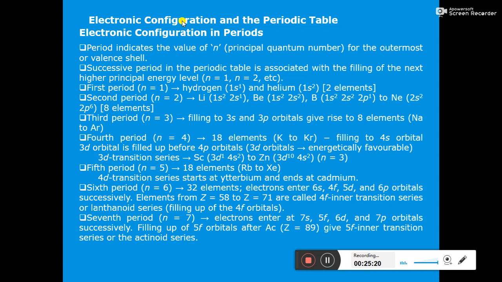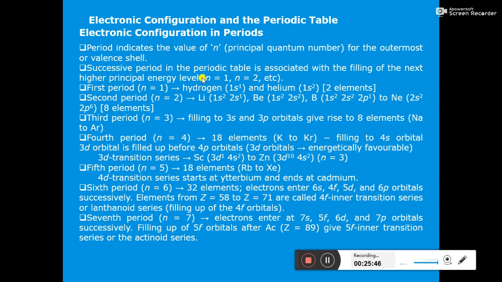Now next is electronic configuration in the modern periodic table. When we talk about electronic configuration in periods, the period indicates the value of n, the principal quantum number, for the outermost or valence shell. Successive periods in the periodic table are associated with the filling of the next higher principal energy level.